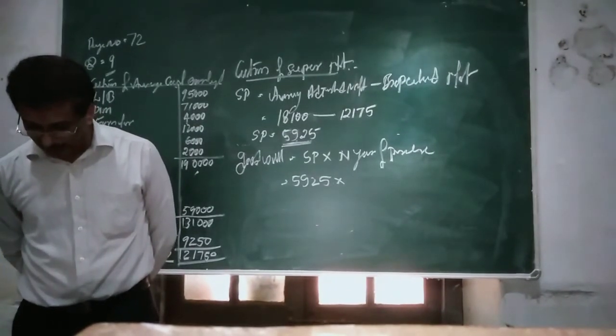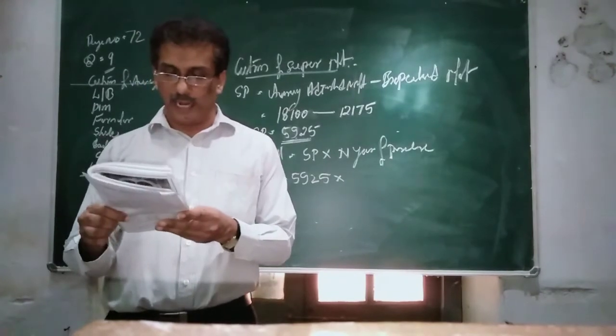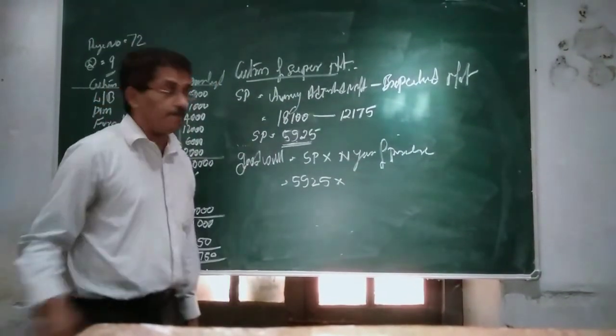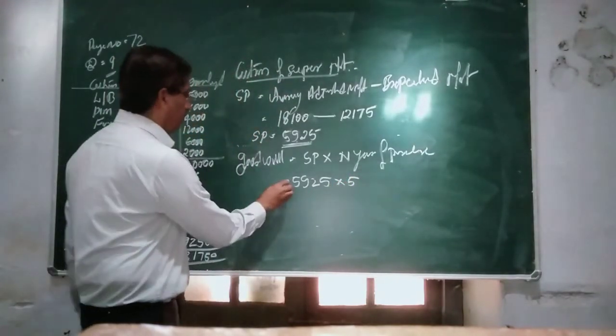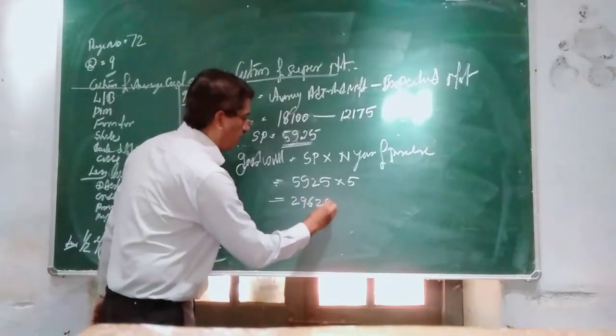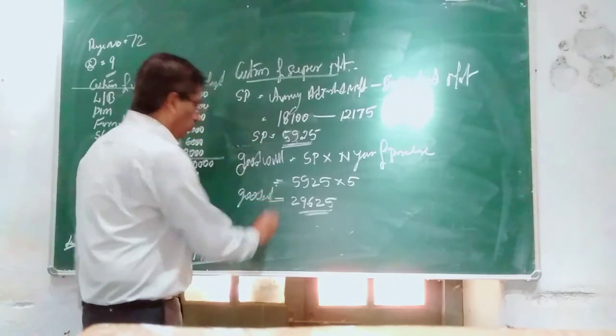I will read the last sentence now: find out the value of goodwill basing it at 5 years' purchase. 5,925 into 5, how much do you get? 29,625 as goodwill.